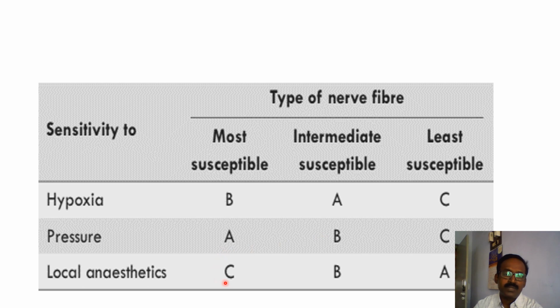Type C fibers are more sensitive to local anesthetics because they are unmyelinated and thickness is very small. Intermediate susceptibility is type B fibers. Least susceptibility is type A nerve fibers.